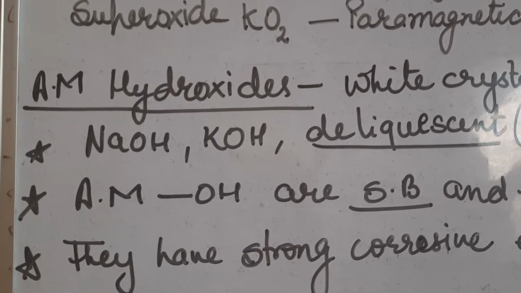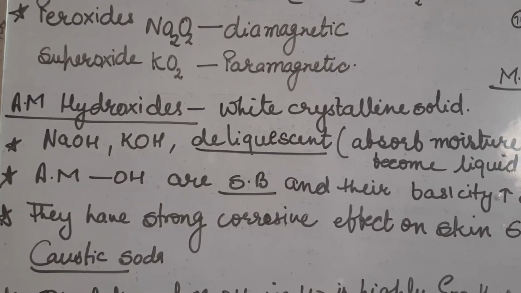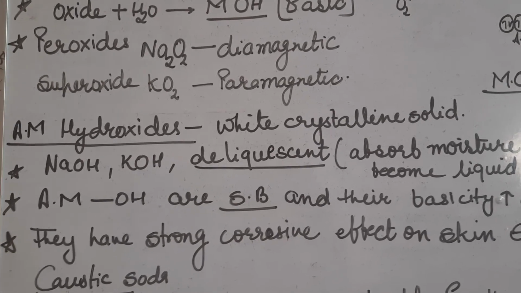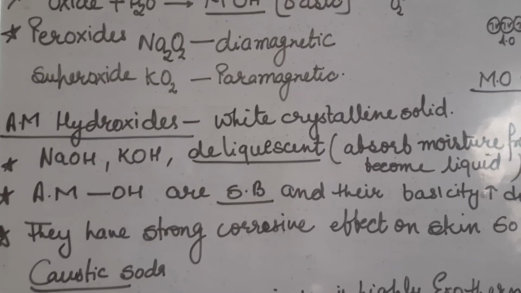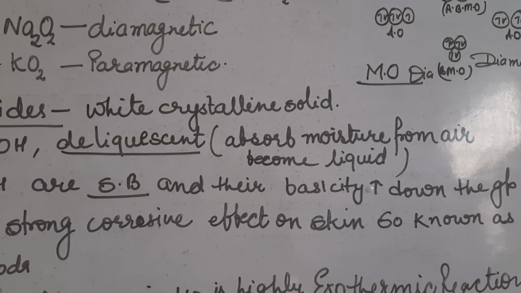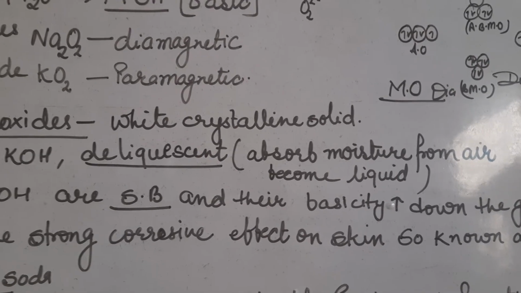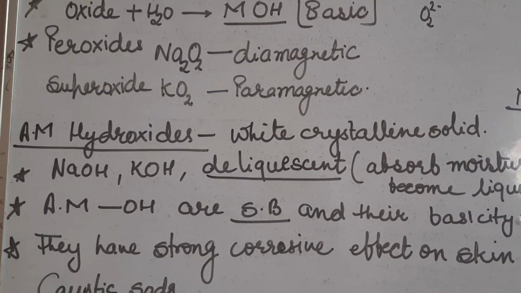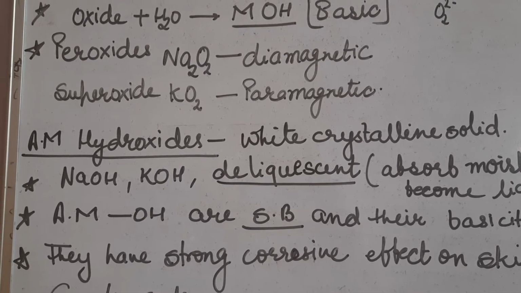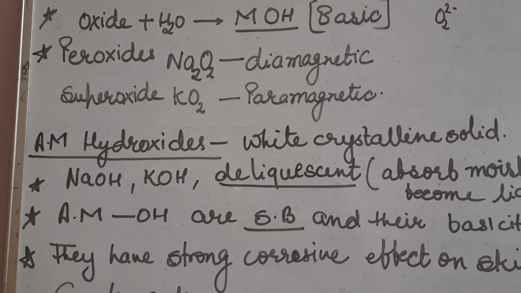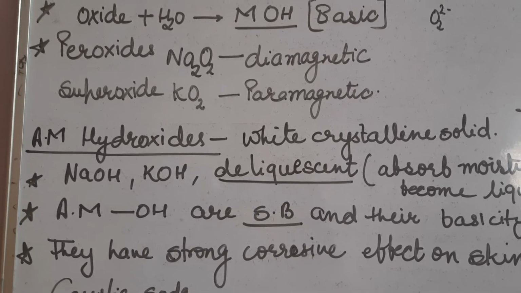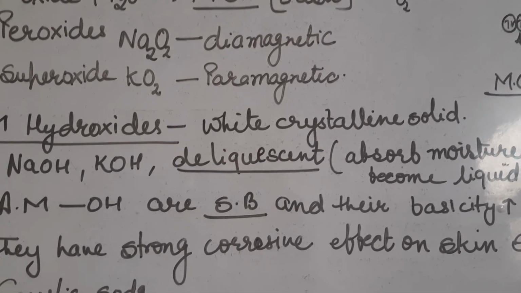Next point is alkali metal hydroxides. They are white crystalline solids because of their ionic bond. Sodium hydroxide and potassium hydroxide are deliquescent because they absorb moisture from air and change their state from solid to liquid. Sometimes a question may be asked: when you put some sodium hydroxide pellets in contact with air, after some time they change from solid to liquid, because this is a deliquescent substance. That's why it absorbs moisture.